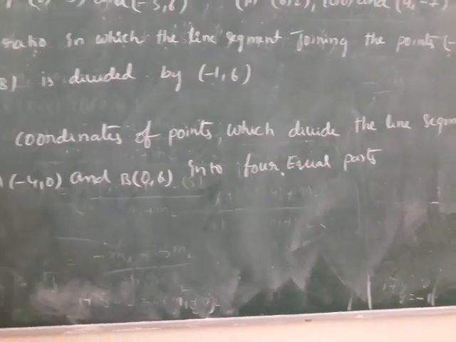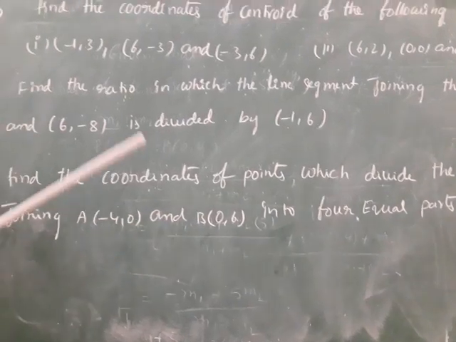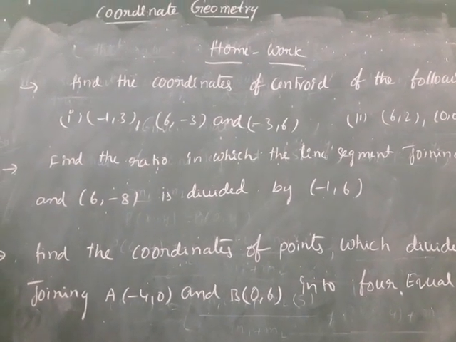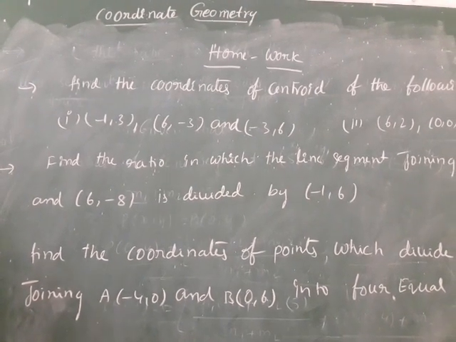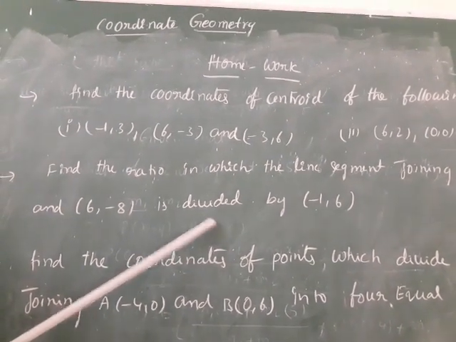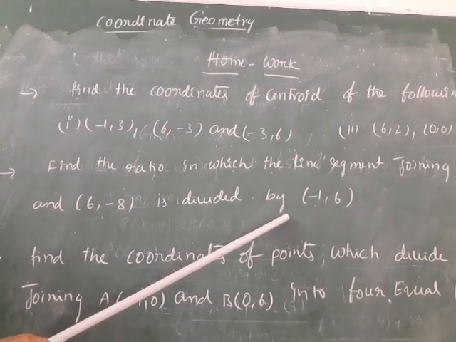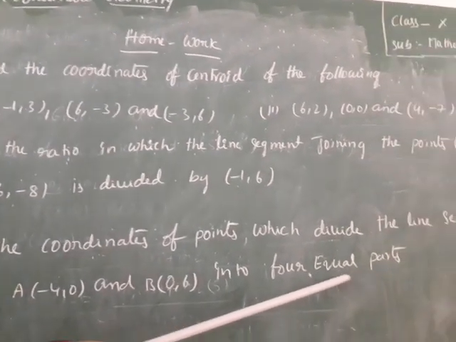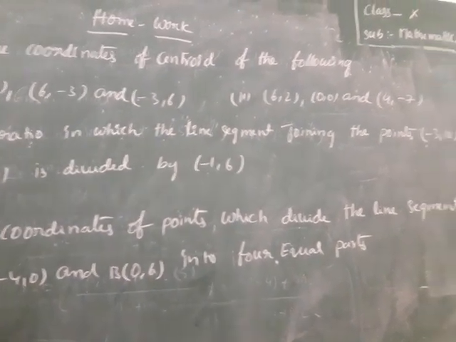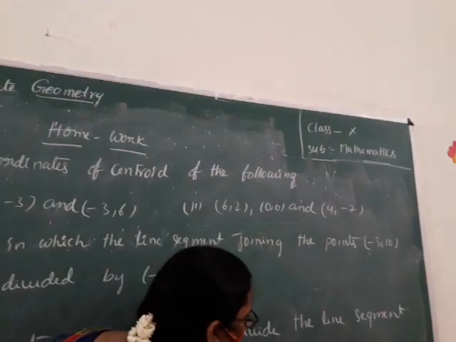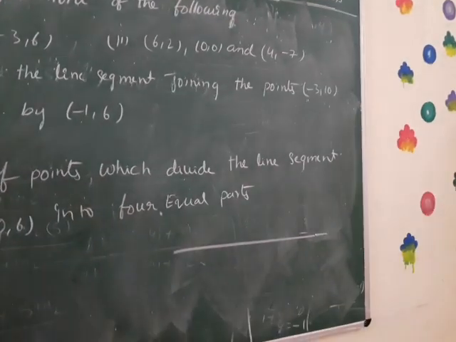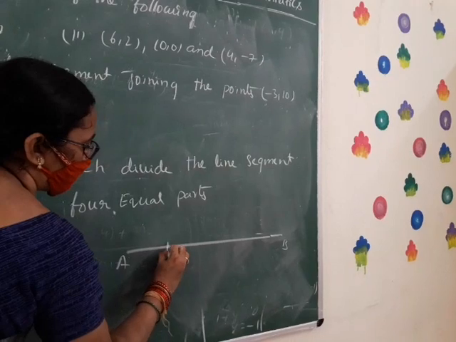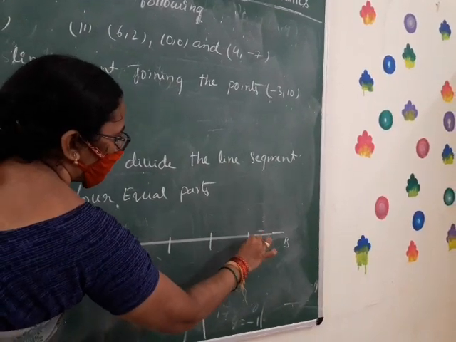Children, observe the difference between the second problem and the third problem. In the second problem the ratio is given. In the third problem, 4 equal parts. 4 equal parts means you take the line segment AB and divide it: 1, 2, 3, 4.